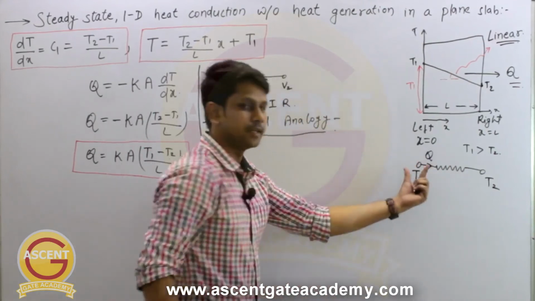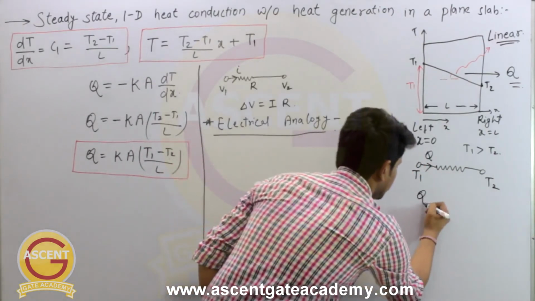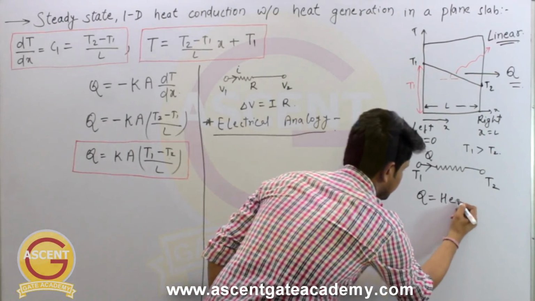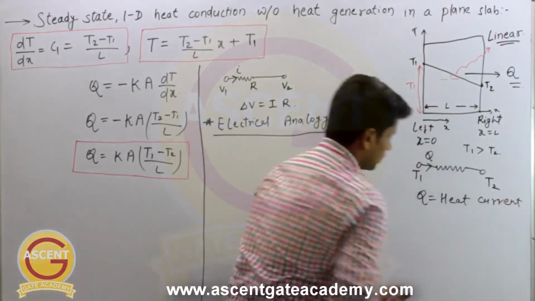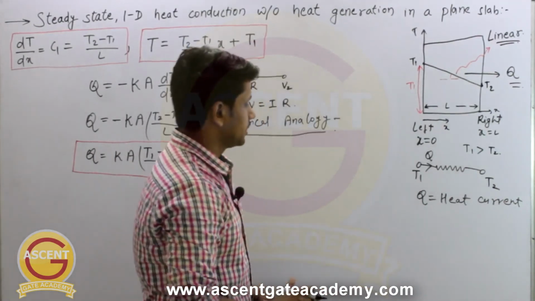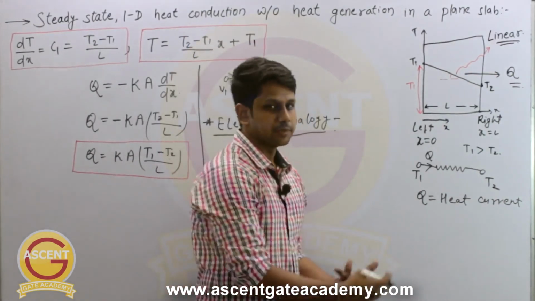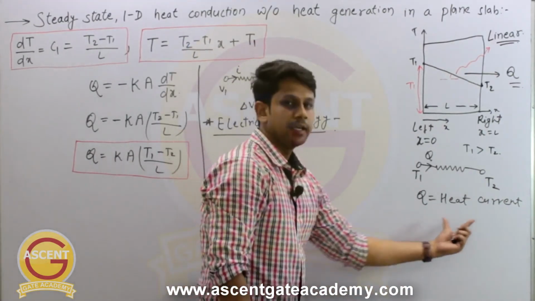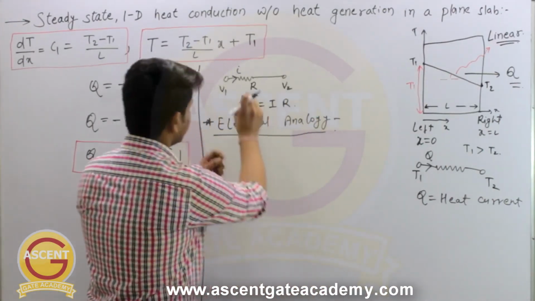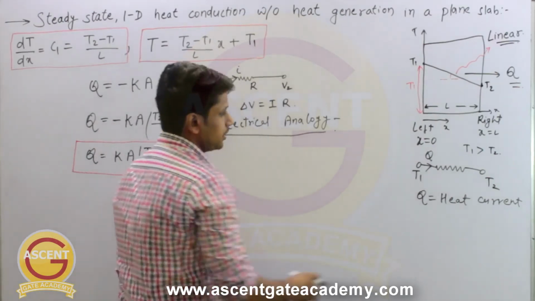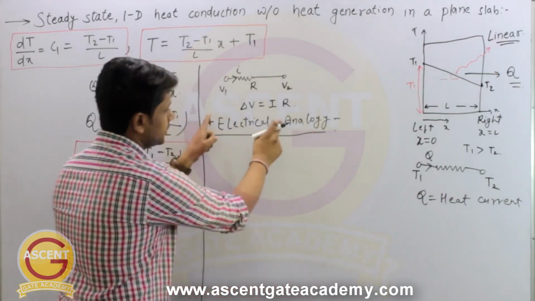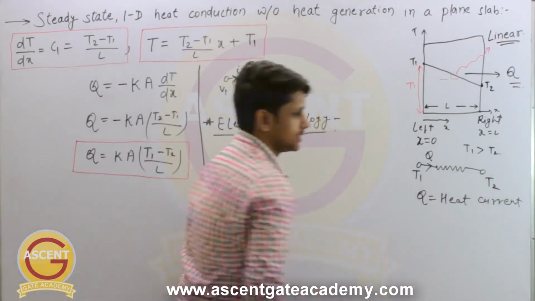Here it is the heat current. So Q can be known as heat current or the rate of heat transfer. So we use the term rate of heat transfer more frequently, but it can be known as heat current also. So in place of I, here the heat current is flowing, and in place of the potential difference we have temperature difference here.